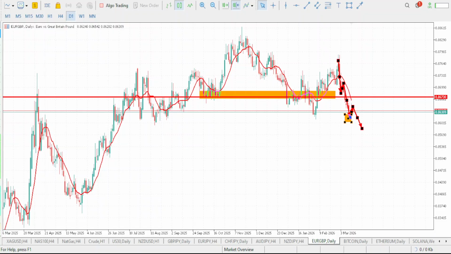Now, could there be changes to this movement? Absolutely yes. There's a possibility that there will be changes. But if there's going to be any change, I'll make sure I give you guys the updates. Remember, your bias should always be flexible, not rigid. In case the market does not move exactly as we said it should, we are going to give you guys the updates and you will easily change your bias. But for now, the market is still pointing to the downside. It's a bearish move. So we should be anticipating a bearish move for the week.